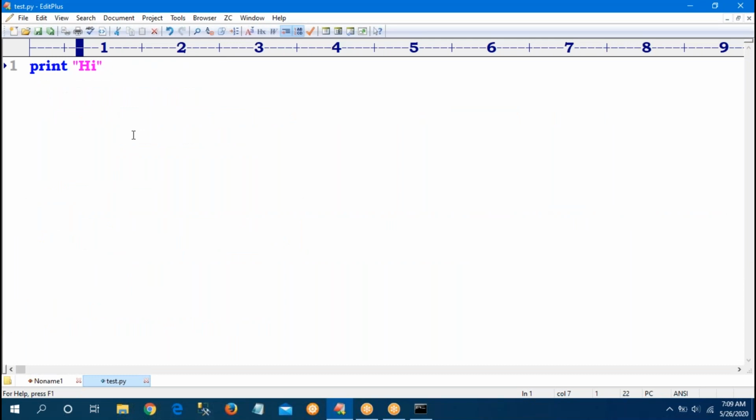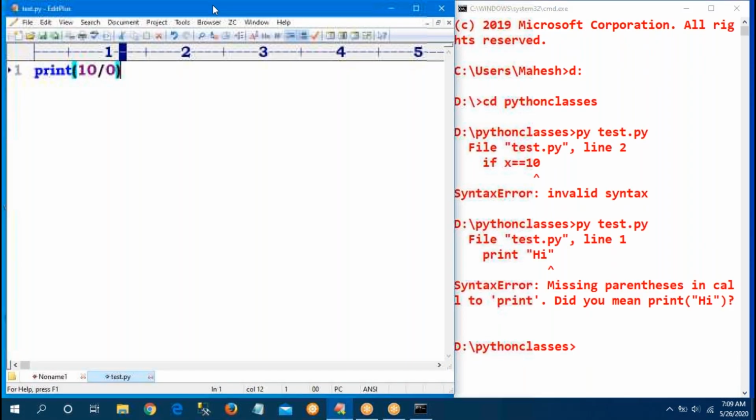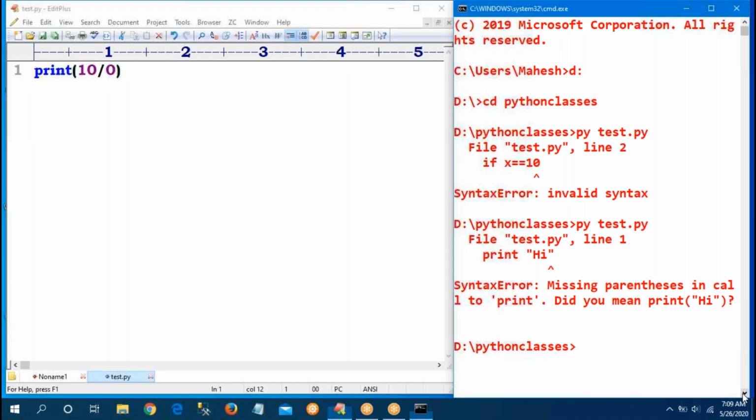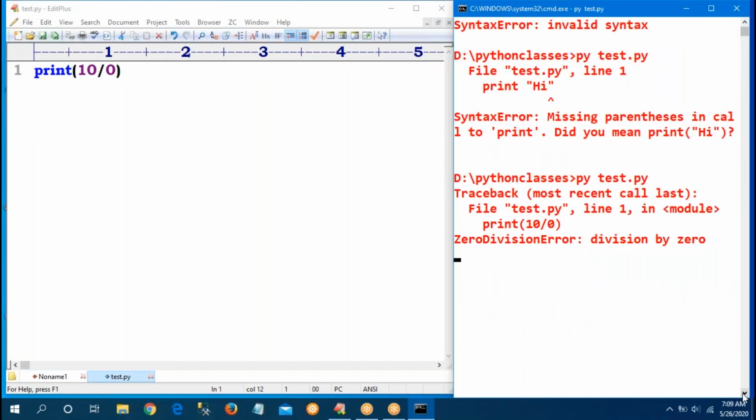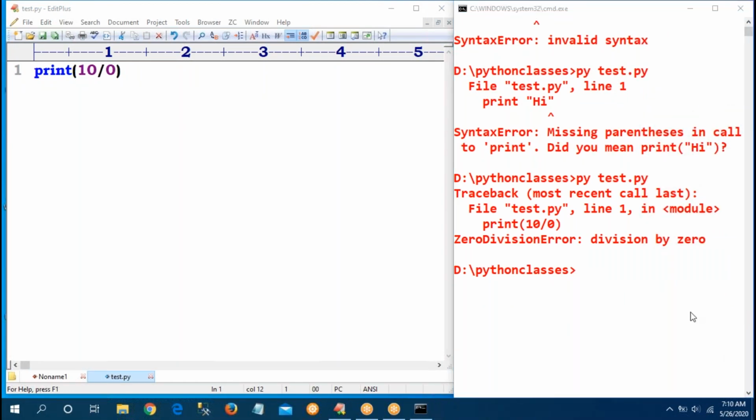Suppose I take print of 10 by 0. Perfect, no syntax error: the print statement and parenthesis are there, 10 by 0 is there. If I run this program, I will get an error. What is it? Zero division error.